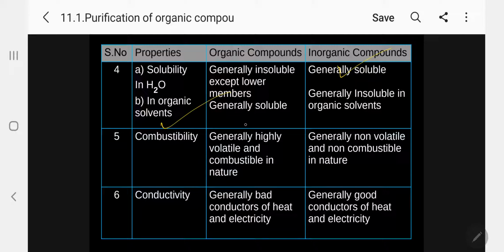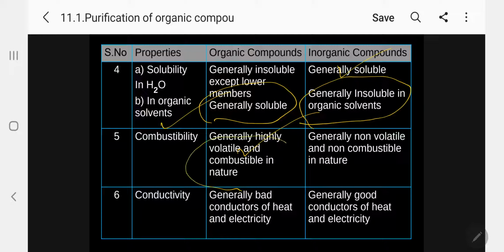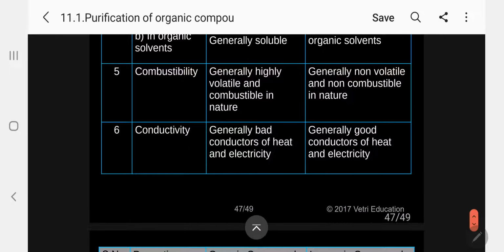In organic solvents, organic compounds are generally soluble, as I told you already, except carbohydrates and the aromatic amides and diamides, which are insoluble in organic solvents. Inorganic compounds are generally insoluble in organic solvents. Combustibility: organic compounds are generally highly volatile in nature, so they catch fire immediately. Inorganic compounds are generally non-combustible.